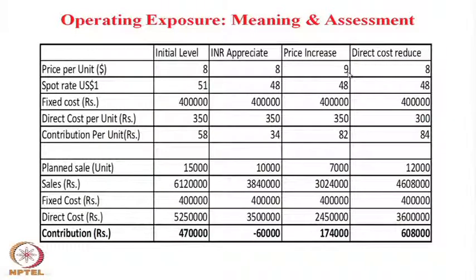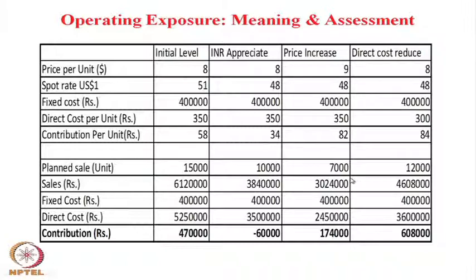Now, realizing this, the company negotiated with the exporter, Walmart, and increased the price of the unit from $8 to $9. When the company increased the price from $8 to $9, the volume of export declined further from 10,000 to 7,000.